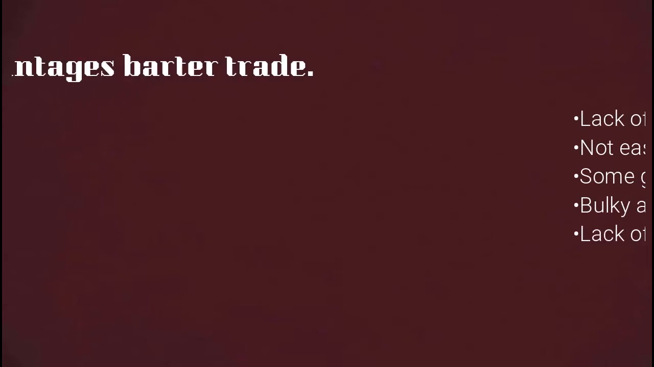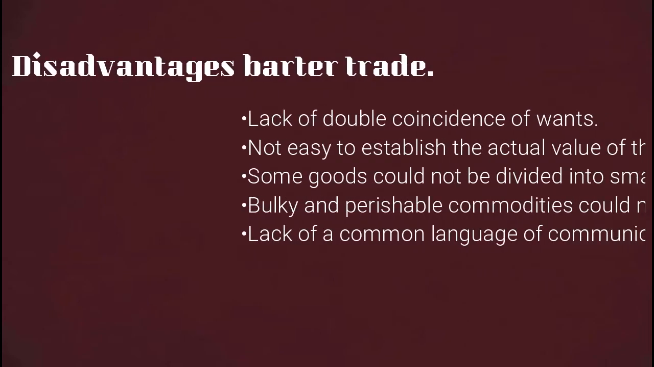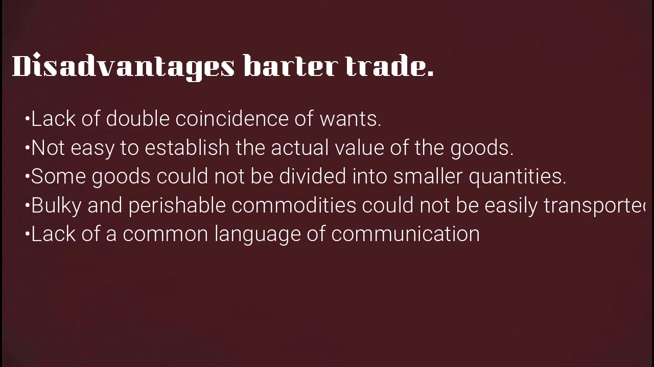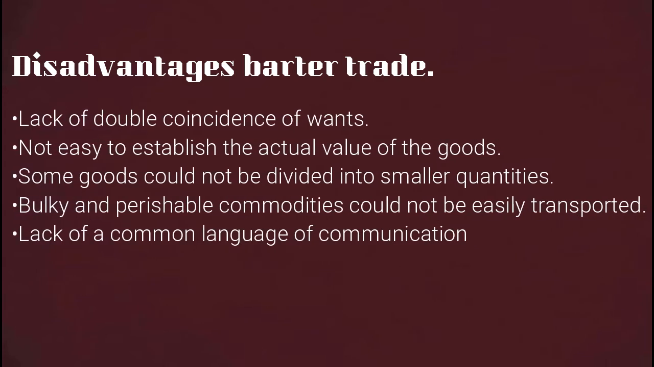What are some of the disadvantages of using this method of trade? Number one, we are going to look at lack of double coincidence of wants. By this I mean, if I have a cow and I want to get a bag of maize, it is difficult to get a person who has a bag of maize and wants a cow. Instead, I'll get a person with a bag of maize and he wants a goat. So we are not able to meet the needs of one another because of the lack of double coincidence.